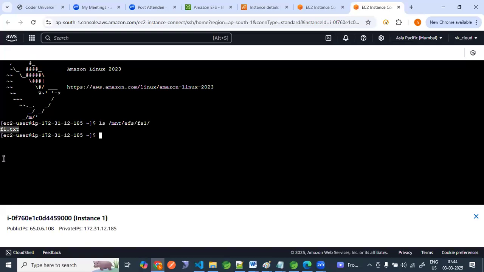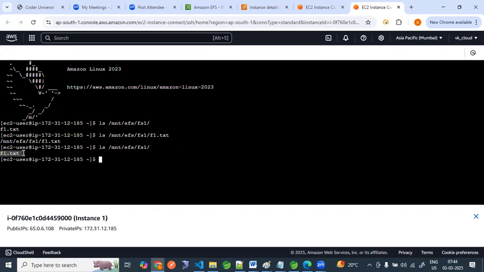Did I create this file? No, no. This file is created where? In the first instance. But still we are able to see this file now, right? Hope you are good. Hope you are understanding. This is the complete path now. We are getting this file, right?